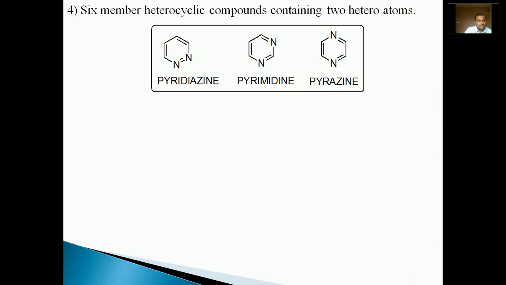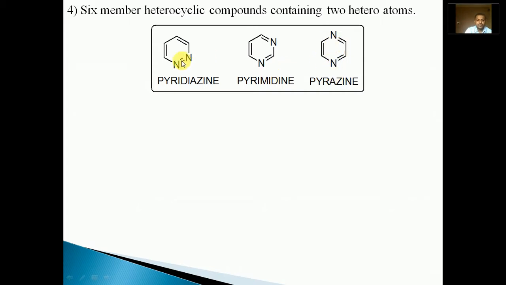The fourth class of heterocyclic compounds, 6-membered heterocyclic compounds containing 2 heteroatoms. For example, pyridazine, pyrimidine and pyrazine. All these 3 compounds contain 6 members in the ring, that is 4 carbon and 2 nitrogen atoms.